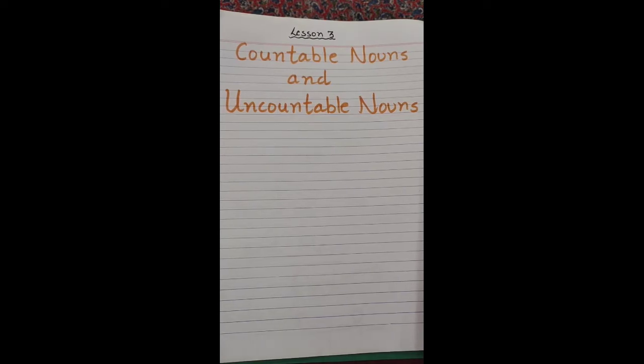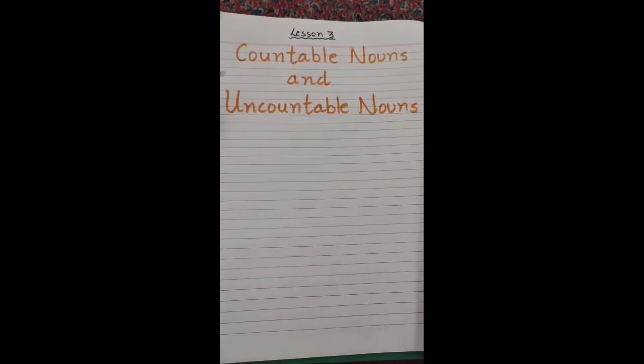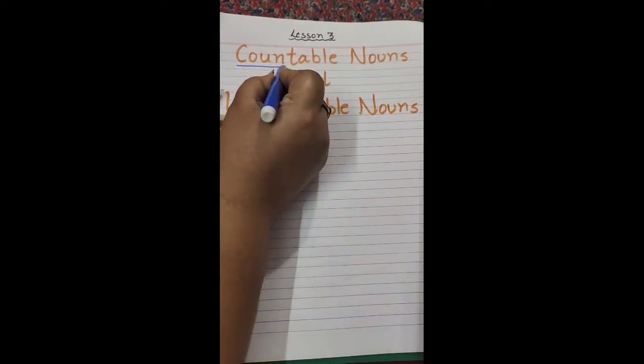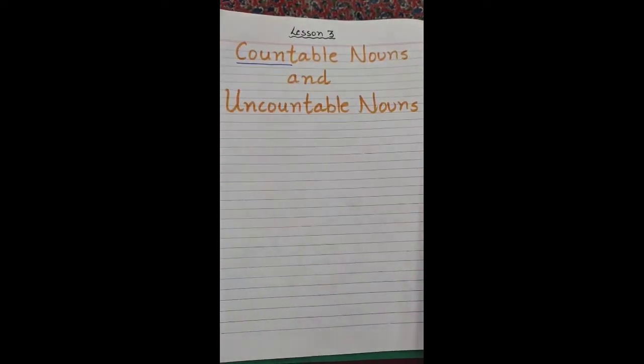So today I have a very interesting topic that you can already see here, and the name says countable nouns and uncountable nouns. So let's see what are countable nouns. We will understand the word countable nouns by the word count. Okay, children?